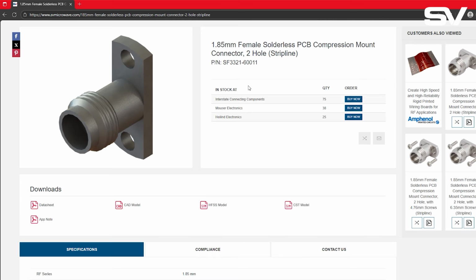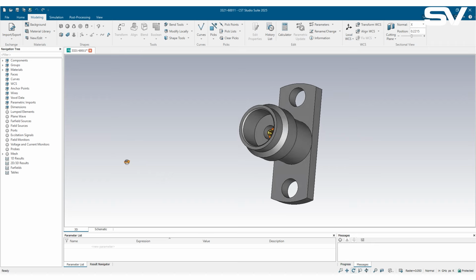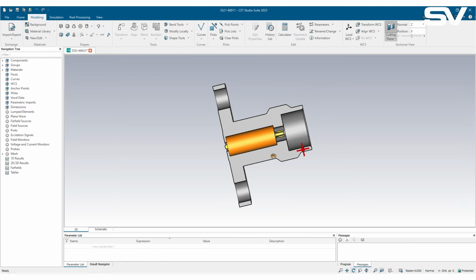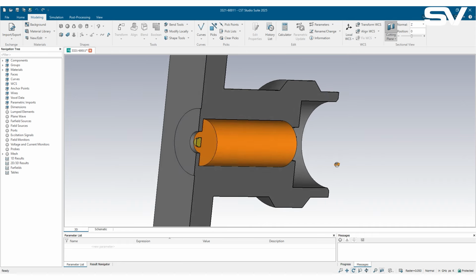We also offer full encrypted 3D models that can be imported directly into CST and HFSS if you prefer to handle the footprint design yourself. These models obscure the proprietary internal design of our parts while still giving full electrical performance within your simulation environment.